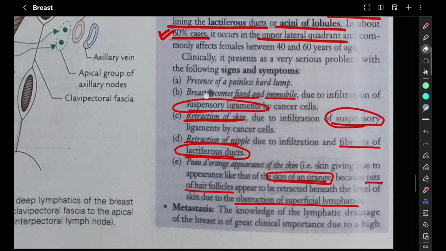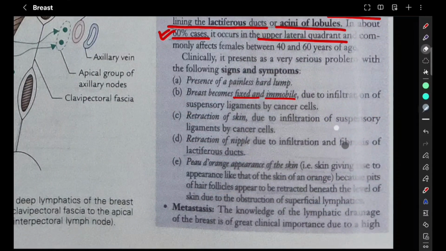So here, starting off with painless hard lump is the first point. Next, when the cancer is infiltrating into the suspensory ligament, we have two problems. One problem is the breast is going to become fixed and immobile. The second problem, there is going to be retraction of the skin.